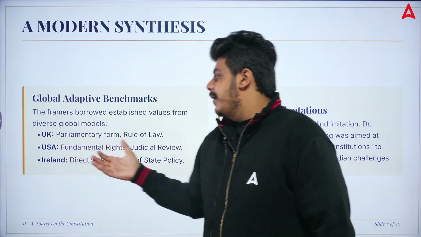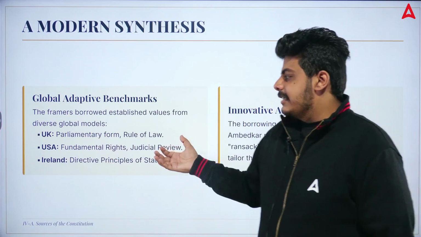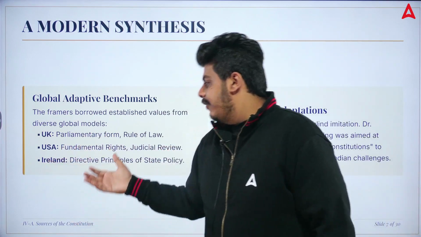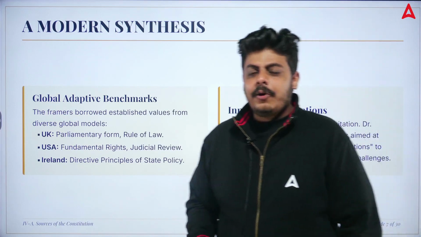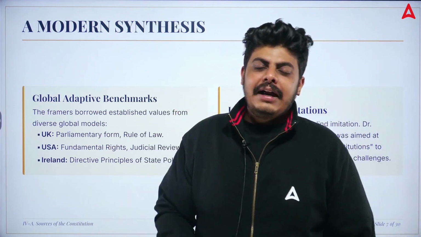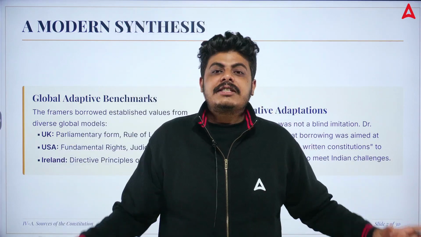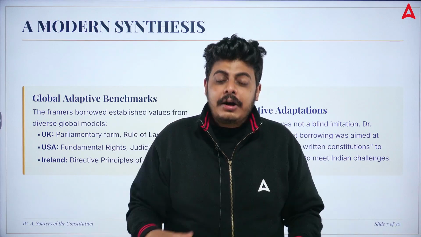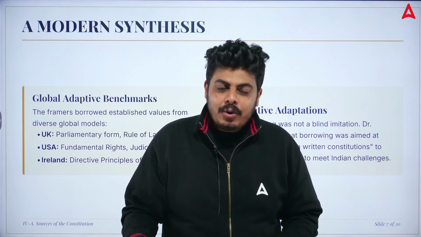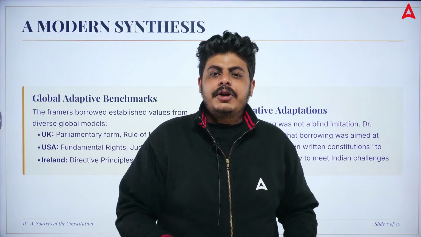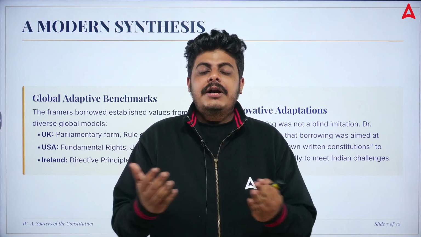From the USA we borrowed fundamental rights and judicial review. From Ireland we borrowed directive principles of state policy. That's why in the beginning I told you it took us time, because we searched for things, we talked, and there was a debate among those people.